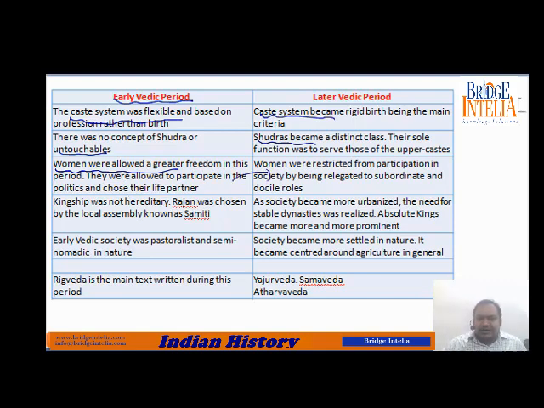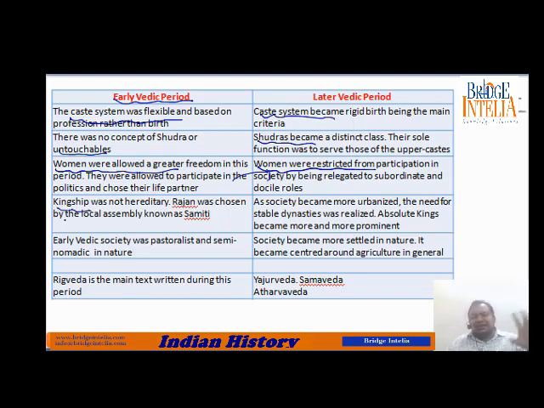But in the later time period, restrictions were imposed on women. That means women lost that much freedom. They were no more allowed to get involved in politics. They were no more allowed to become kings. Earlier, women also became king. Women were also allowed to lead their tribe. But in later years, that was not happening.